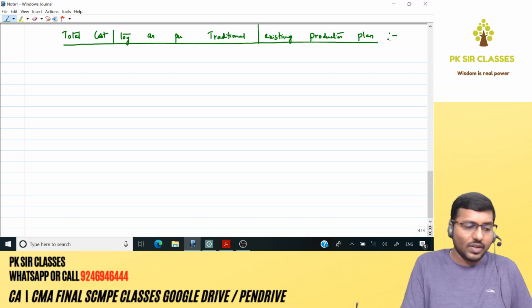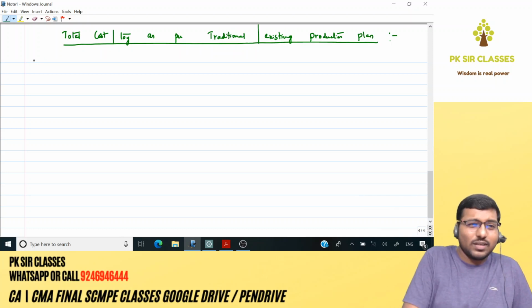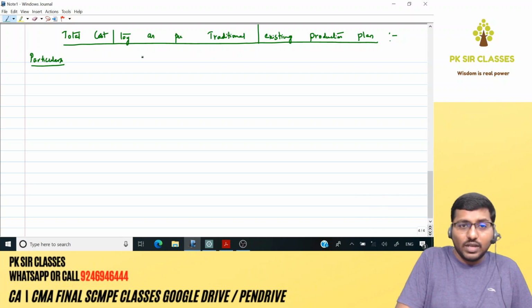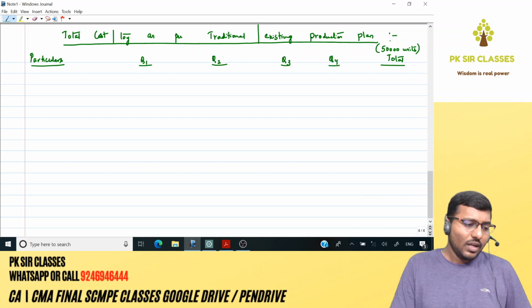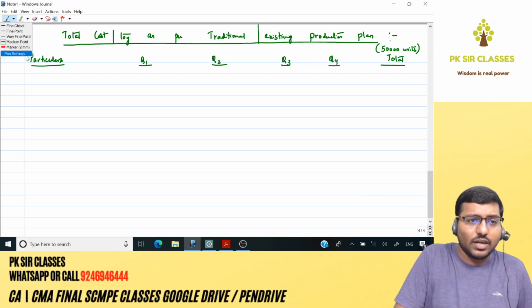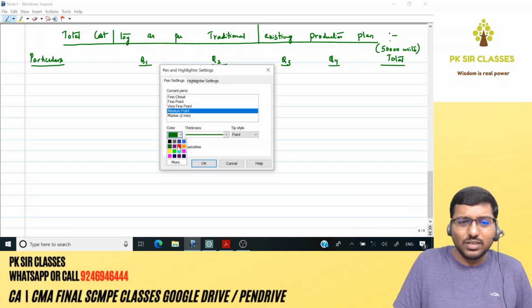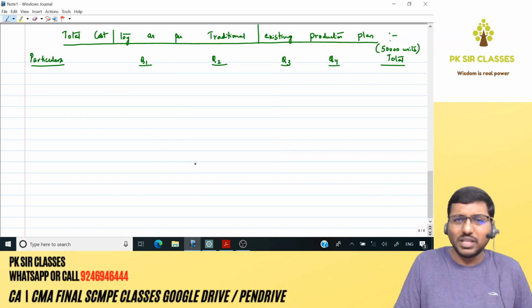Got it? Okay, as usual, the headings are going to be normal. First column is going to be particulars. Then we have all the 4 quarters. As usual, we have got total. So this total basically represents 50,000 units. Correct? Now let me change the ink color and we'll do all the other calculations. It's pretty simple, just picking up the numbers from the question, nothing much.